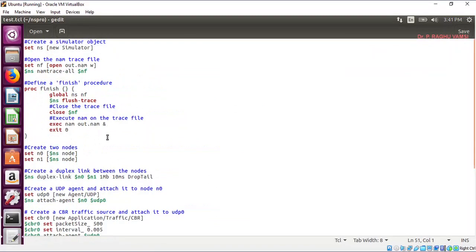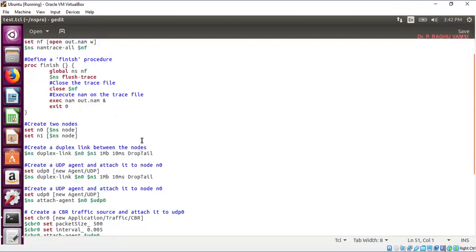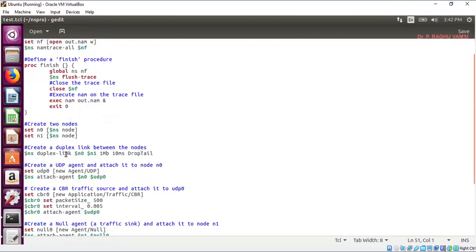Here we are going to set two nodes. Set n0 means the first node, n1 is the second node. Then ns duplex-link. So what is meant by duplex link in computer networks? We might have studied simplex communication, half duplex communication, and full duplex communication.